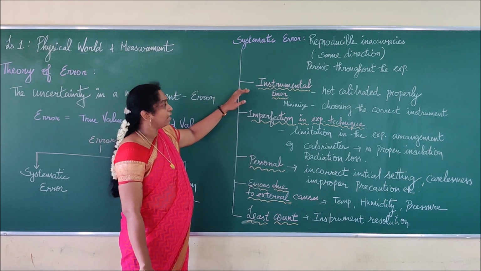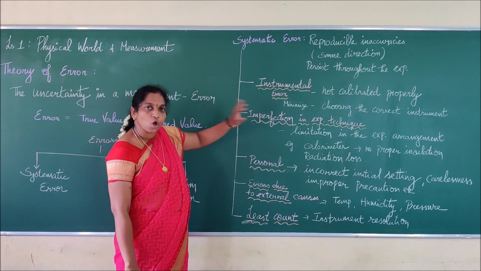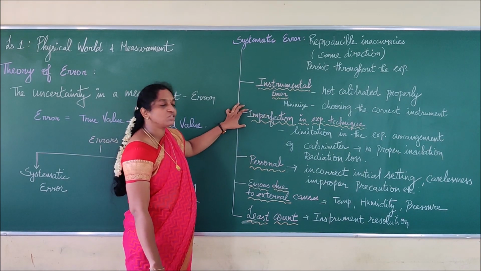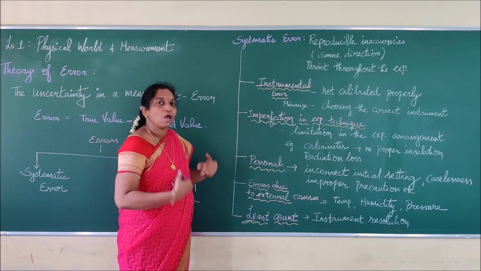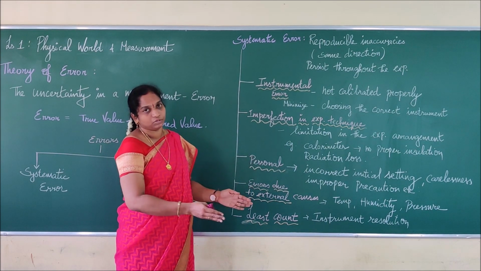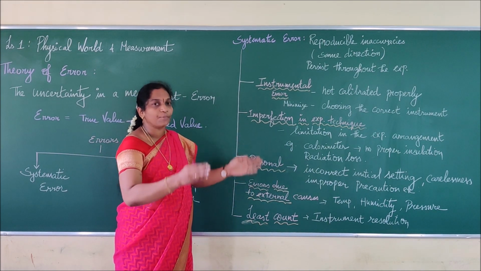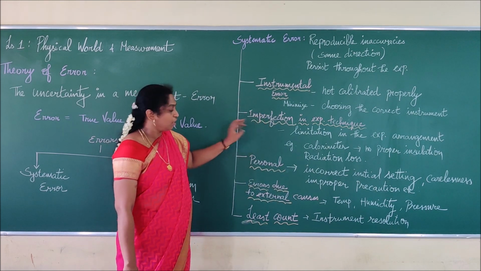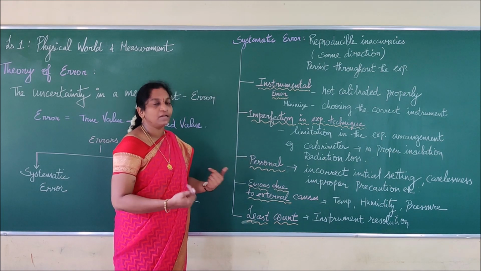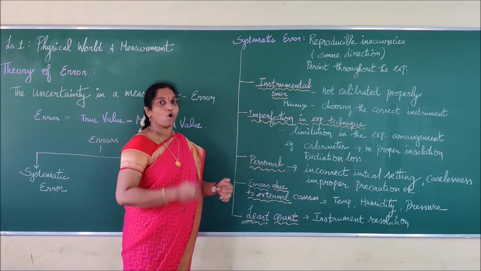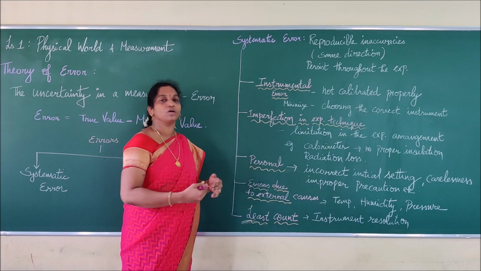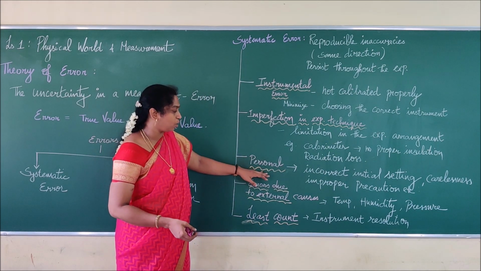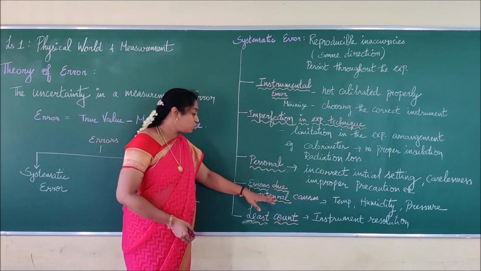You understood it, right? So instrumental error is purely due to an instrument fault, like wrong calibration. And imperfection in experimental technique is what? We are not taking proper precautions. We have to take proper precautions to do an experiment. If we miss that, it is that type of error. This personal error is our own cause. We are taking a reading in a wrong manner, we are not taking steps of precautions, we are not taking initial alignment setups. All these things come under what? Personal error.